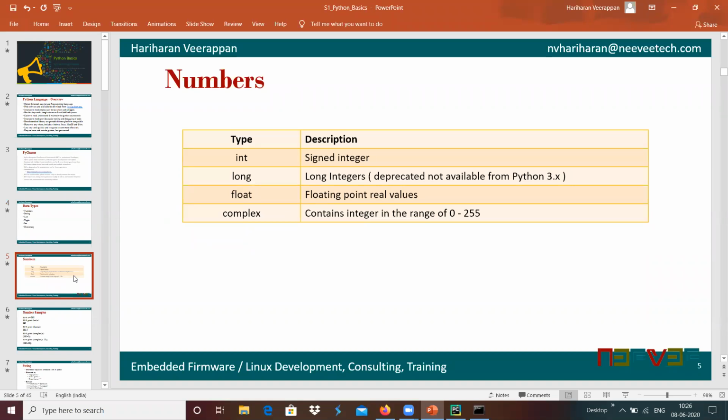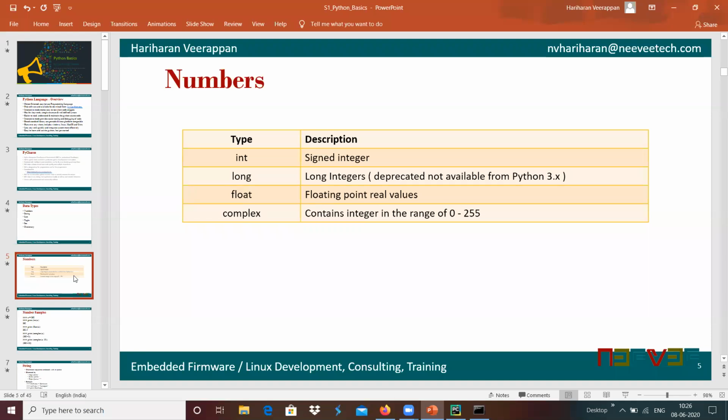Here we have different number types: integer, long integers, float, and complex numbers. Here we have an integer. The Python programming language contains only a signed integer. Python does not support unsigned integer formats. The previous versions like Python 2.x supported the long integer, but nowadays it was deprecated from Python 3.x.